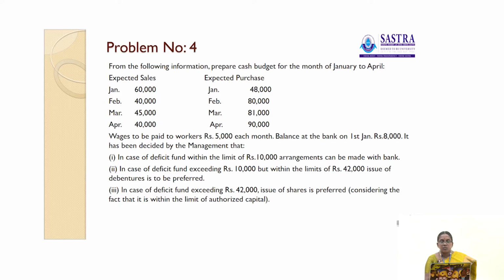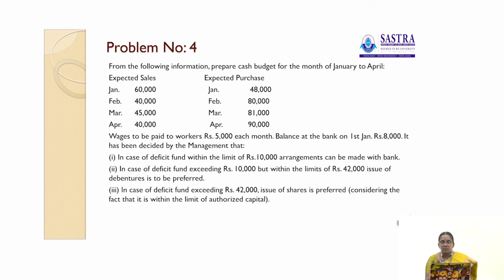Now, let us see the next problem. From the following information, prepare cash budget for the month of January to April. Here expected sales and expected purchases were given. Expected sales: January 60,000, February 40,000, March 45,000, April 40,000. Expected purchases: January 48,000, February 80,000, March 81,000, April 90,000.